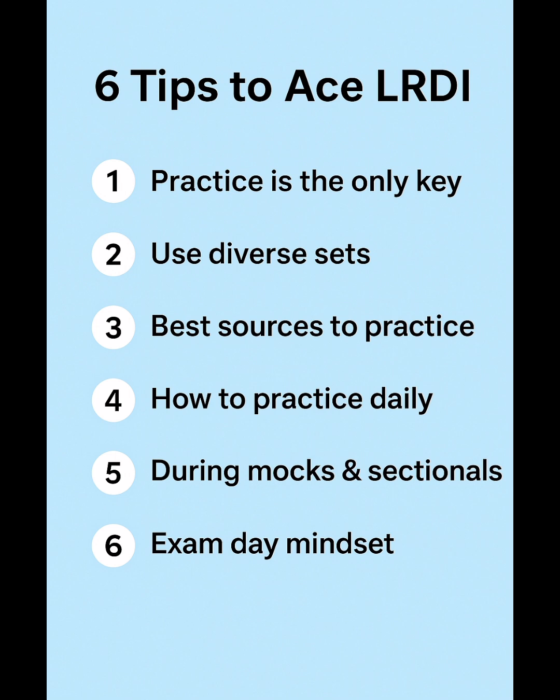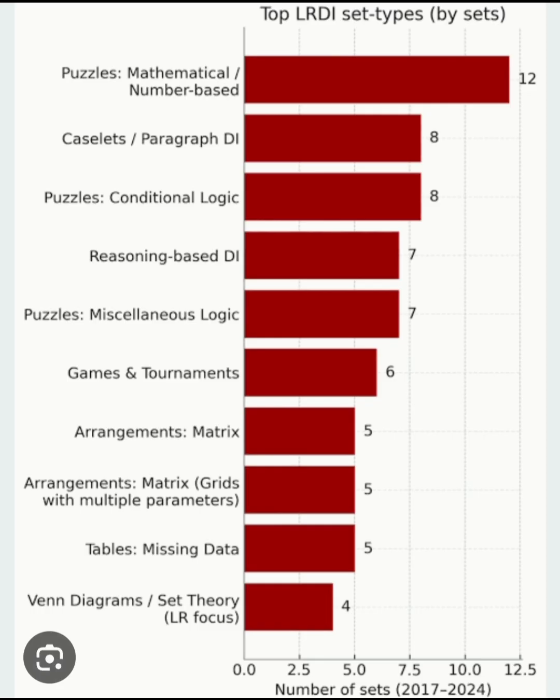Second, do not stick to just one type of puzzle. Many students do that because they like arrangement sets. So arrangements alone won't take you anywhere. CAT can throw you anything: tournaments, seating, distribution, Venn diagrams, bar graphs, caselets, logical puzzles, etc. So the idea is, the more variety you solve, the more confident you will be in the exam.